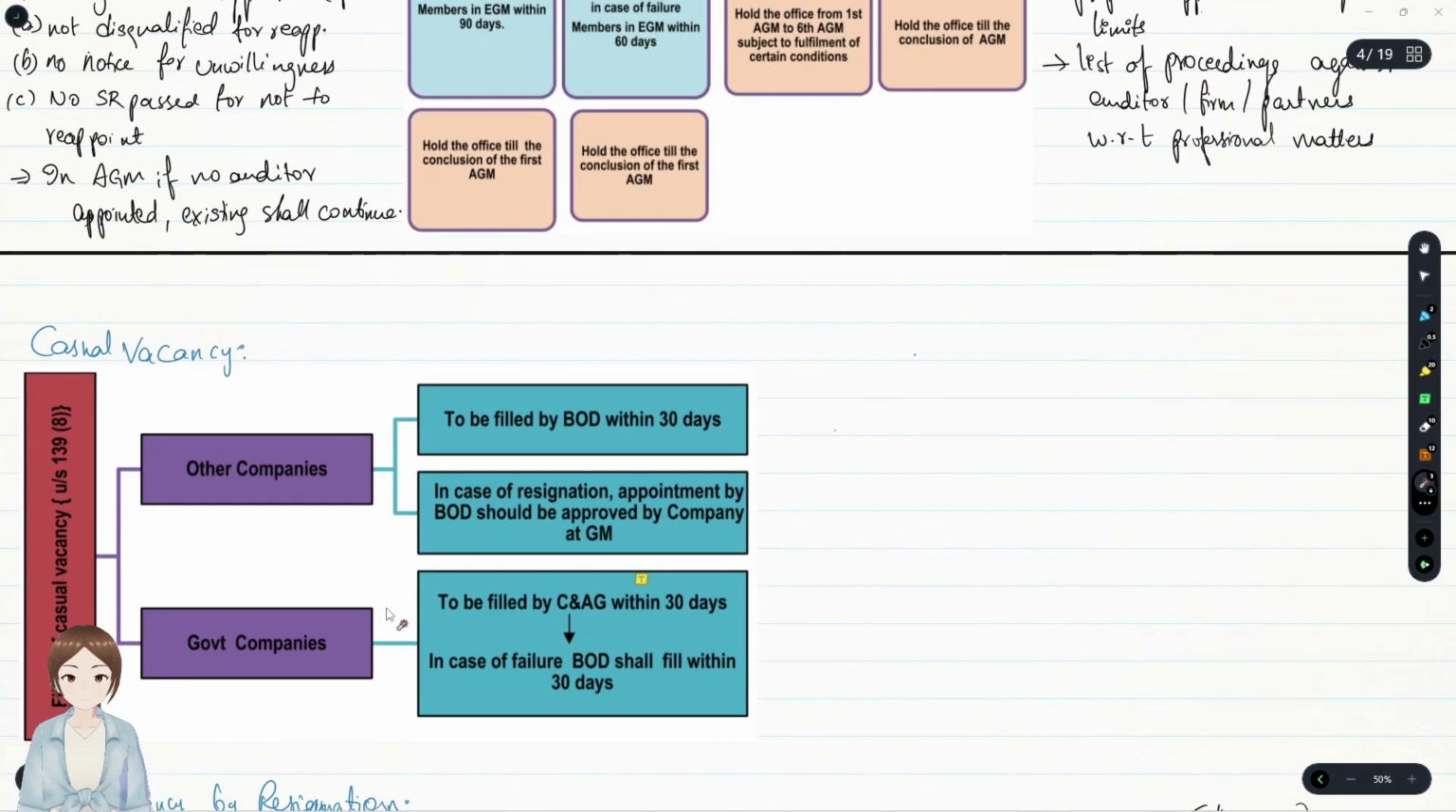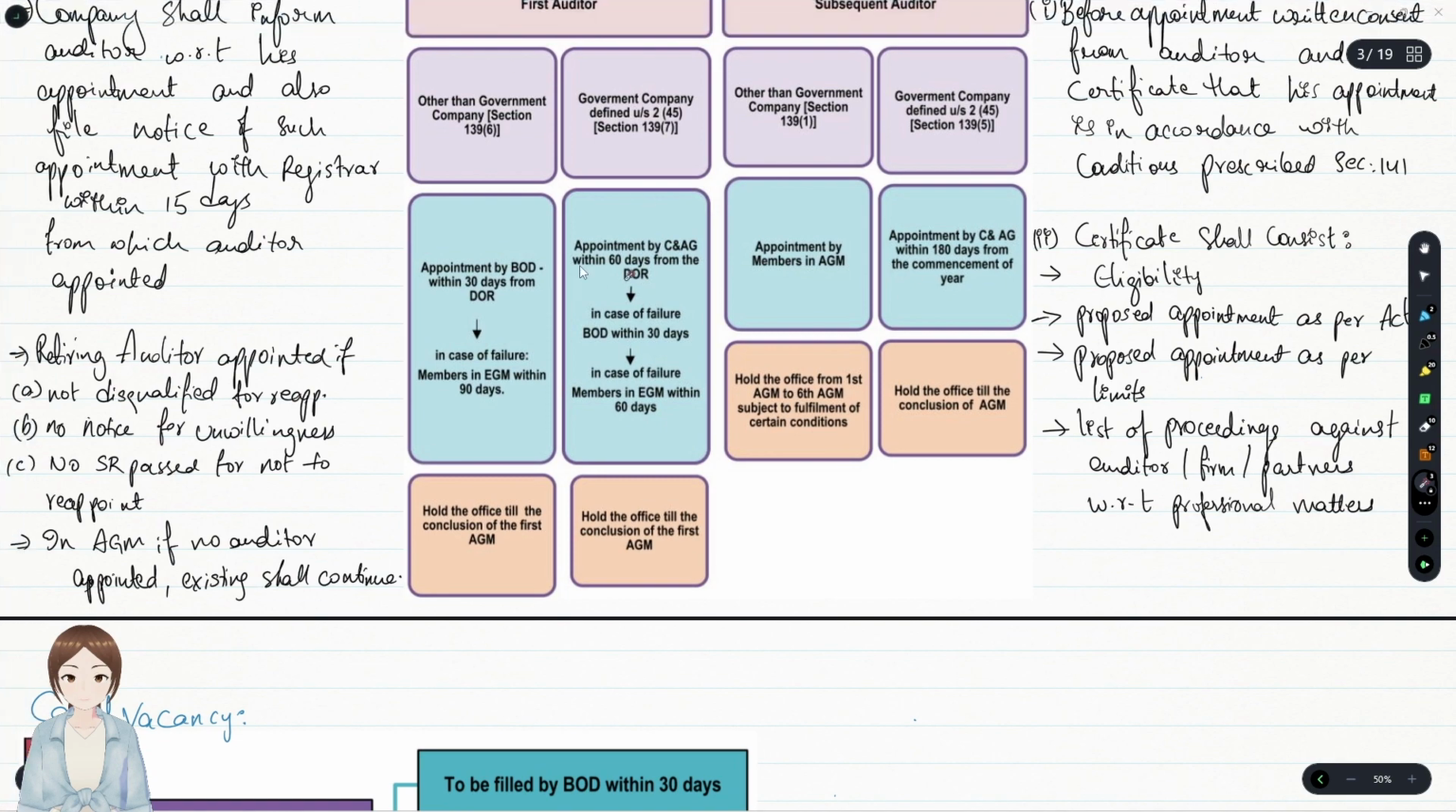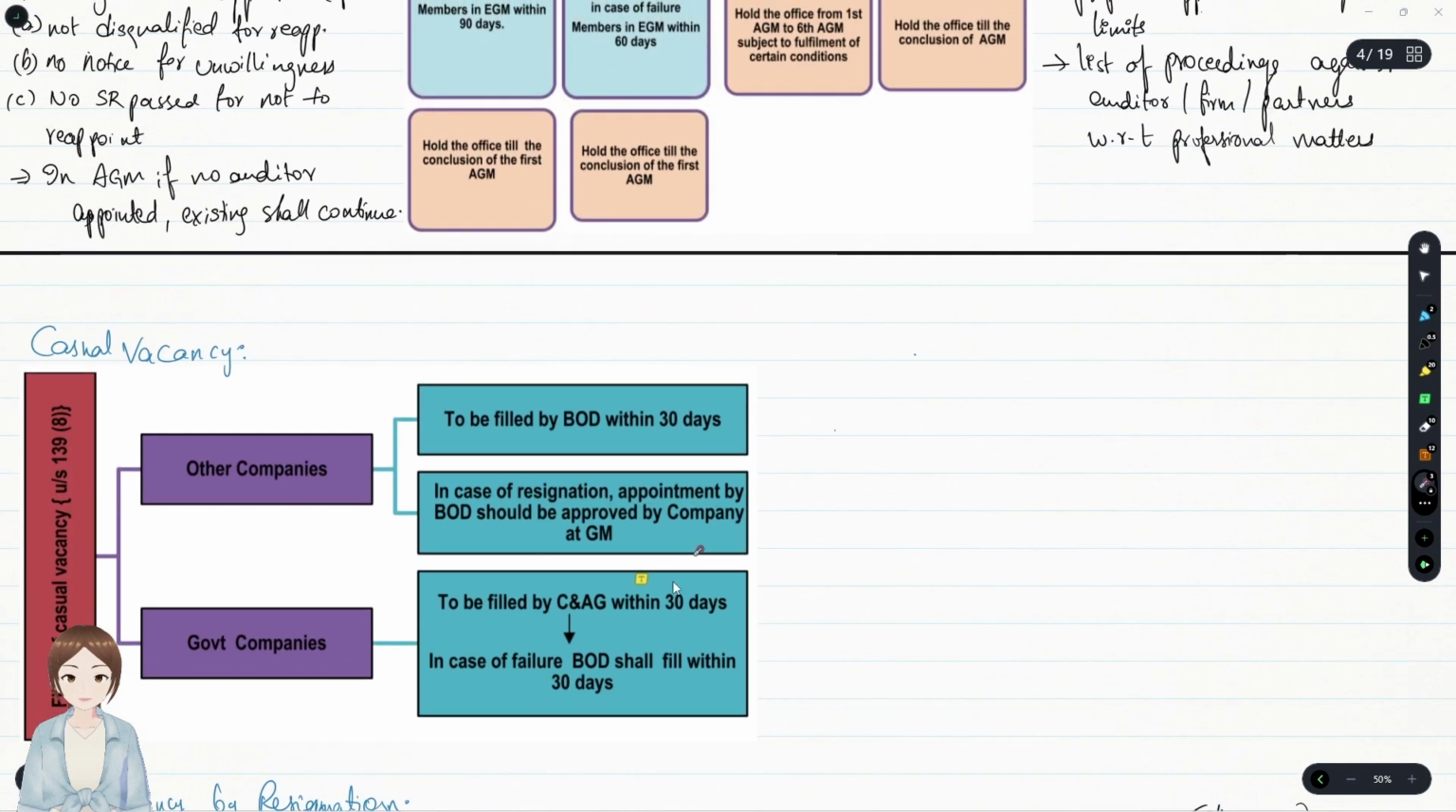That's it. With regard to casual vacancy for government companies, who comes into the picture for any kind of appointment? The C&AG. For the first auditor 60 days, for a subsequent auditor 180 days from the commencement of the year, and for casual vacancy 30 days. In case of failure, the board of directors within 30 days. For other companies, the board of directors within 30 days. In case of resignation, the appointment by the board of directors should be approved by the company at a general meeting.